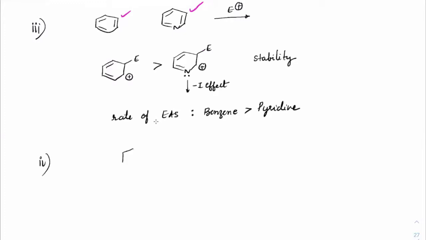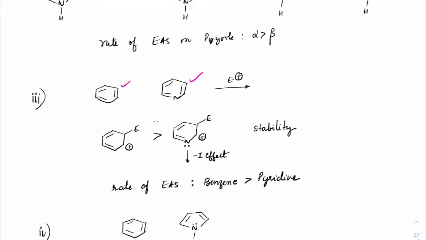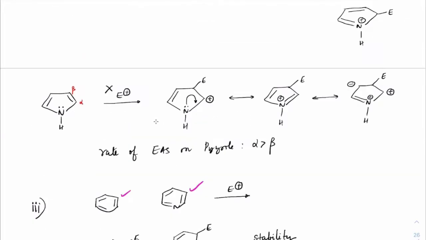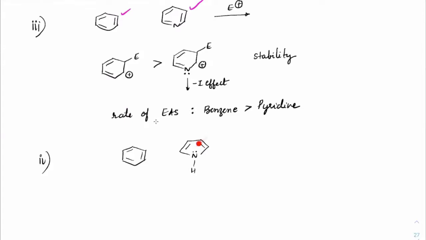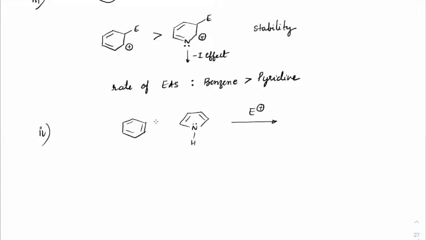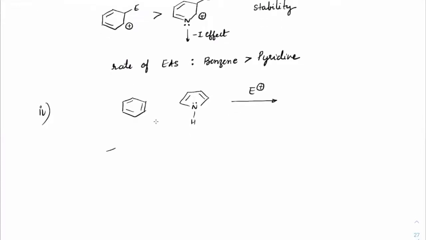Similarly, I want you to compare benzene and pyrrole, and try to see which is more reactive. One thing we know is that on pyrrole, alpha is more preferable. So don't write the beta structure, just write the alpha structure, the alpha substituted canonical. Show the same canonical for benzene and see which is going to be more stable. So let us write that.